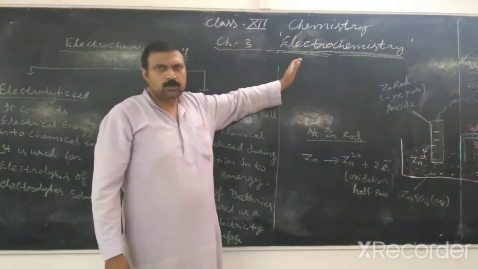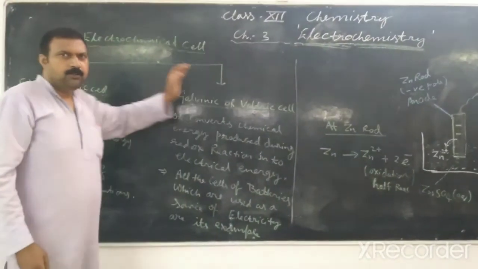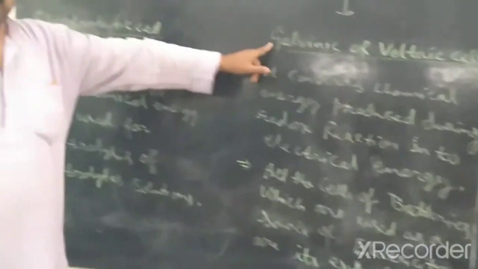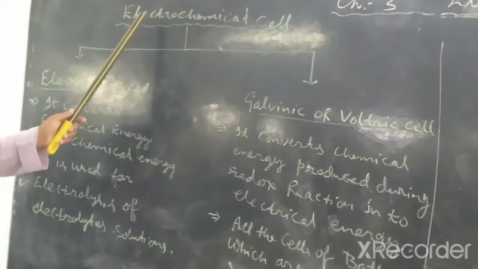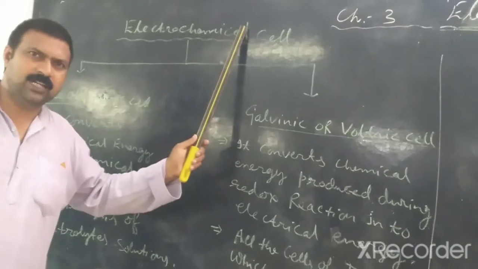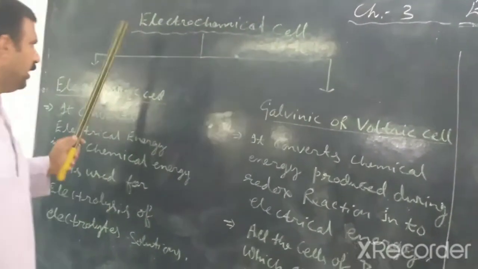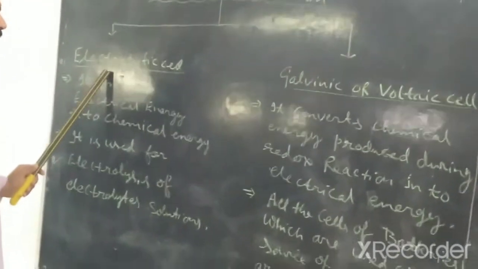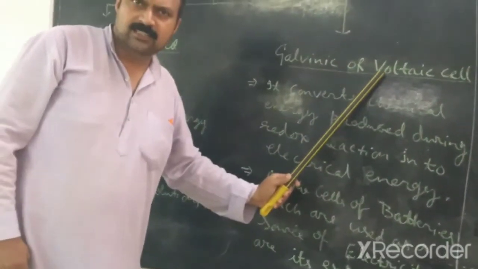and it includes two types of cells. These are electrolytic cells and galvanic or voltaic cells. So, an electrochemical cell is a device where we study the flow of electric current or electric charge. Now, it can be further of two types. It includes two types of phenomena. First is electrolytic cell and second is galvanic or voltaic cell.